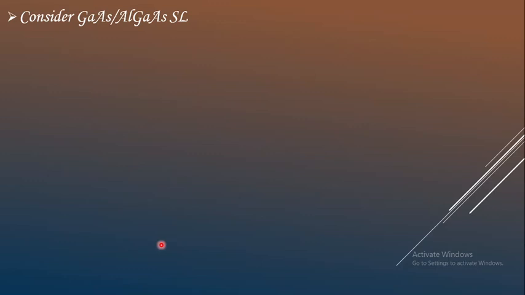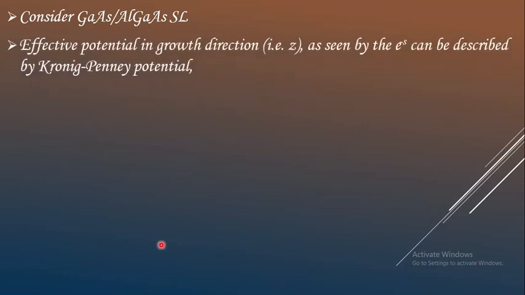And for a lattice matched gallium arsenide and aluminium gallium arsenide superlattice, the effective potential in the growth direction, if you consider the growth direction is along the z-axis, as seen by the electrons, can be well described by the Kronig-Penney potential. We have already studied the Kronig-Penney model in quantum mechanics, or even in condensed matter physics we come across it. And the same thing can be utilized in order to understand the potential for superlattices.